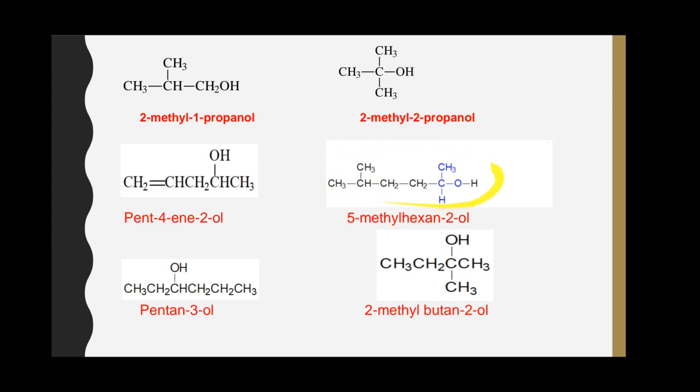The next molecule is 5-methyl hexane 2-ol, and this is pentane 3-ol. This molecule is 3-methyl butane 2-ol.